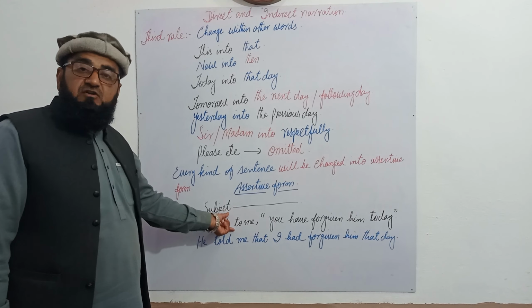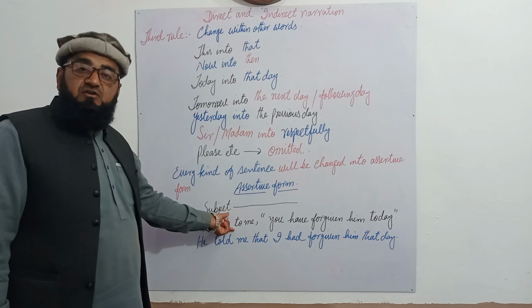So he told me that, and the second personal pronoun will be changed according to the object of the reporting speech. That is a rule as well. The second personal pronoun will be changed according to the object of the reporting speech. Here me is an objective case.